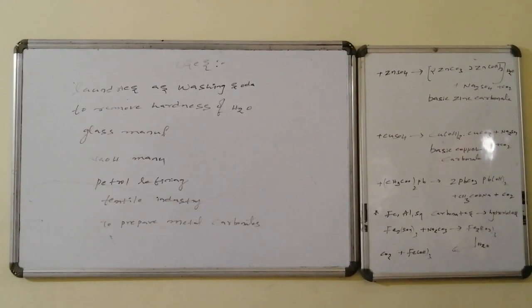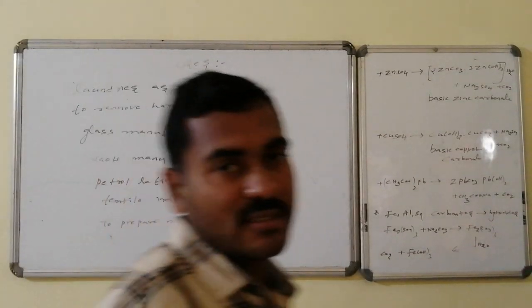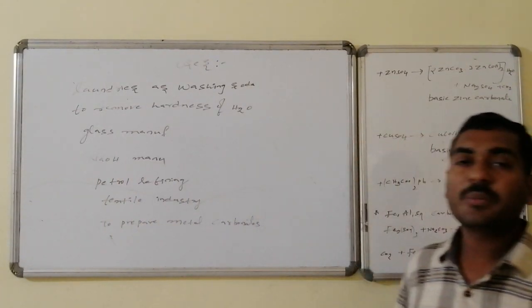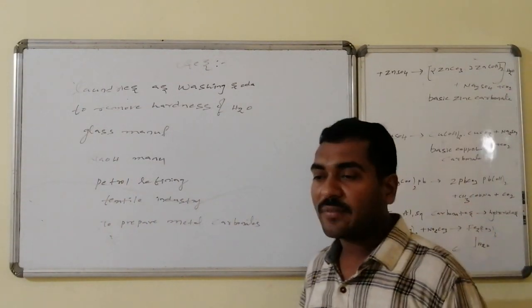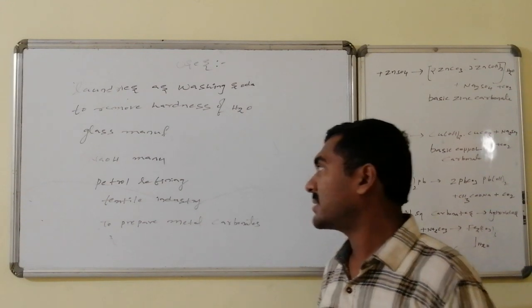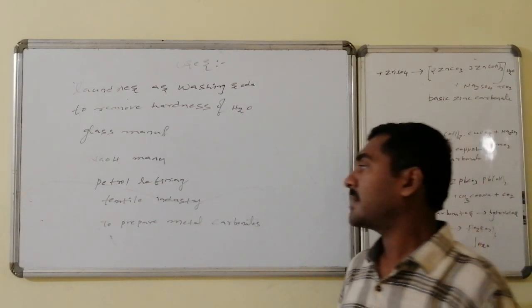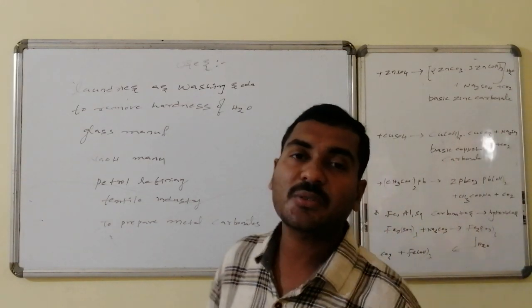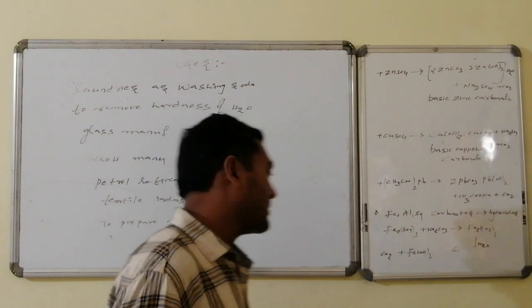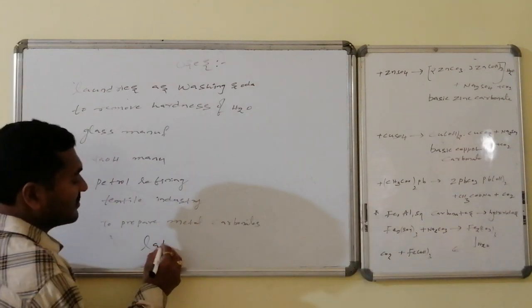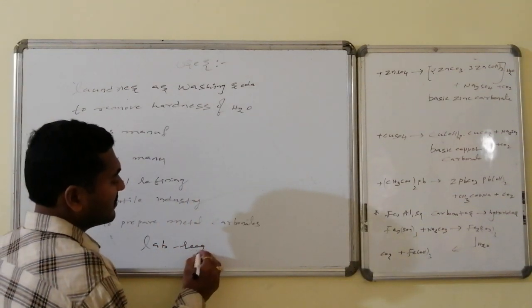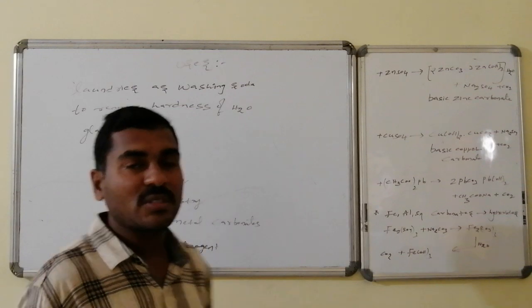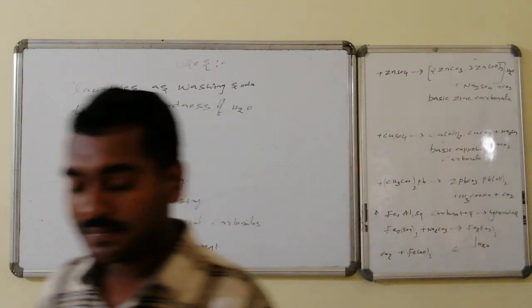Uses of sodium carbonate. It is used in laundry as washing soda, and also to remove the hardness of water, and in the manufacturing of glass and sodium hydroxide, in petroleum refining, in the textile industry, and to prepare metal carbonates, and it is also used as a good laboratory reagent. These are all the uses of sodium carbonate.